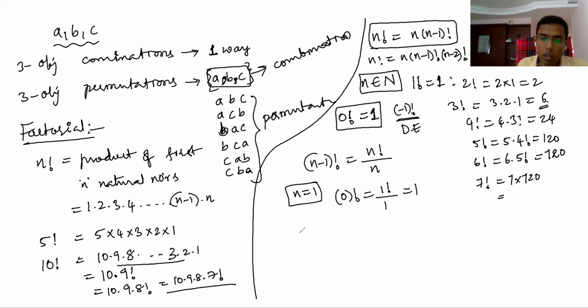Here, if you put n equal to 0, first of all you should not put n equal to 0. n cannot be taken as 0. If you take n equal to 0 here, you get minus 1 factorial equals 0 factorial by 0, not defined. You all know 1 by 0 is not defined. So therefore, what I am saying is 0 factorial equal to 1.